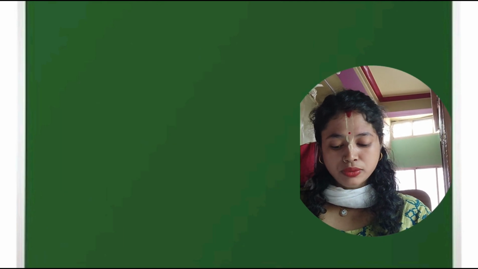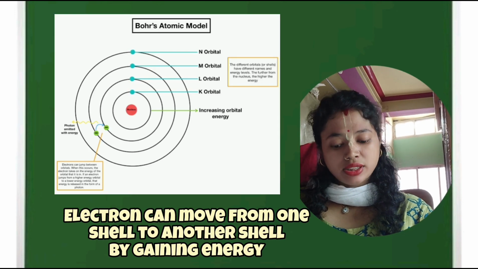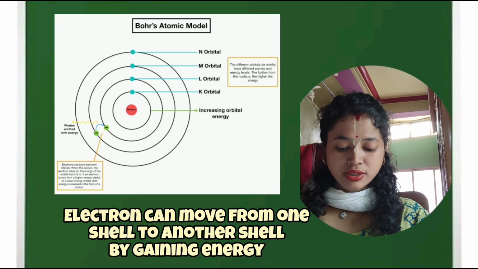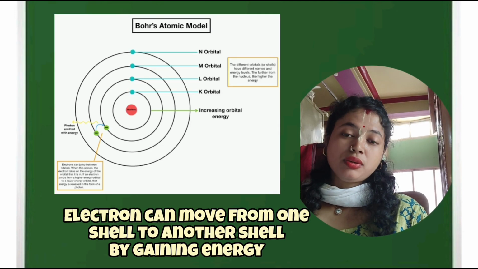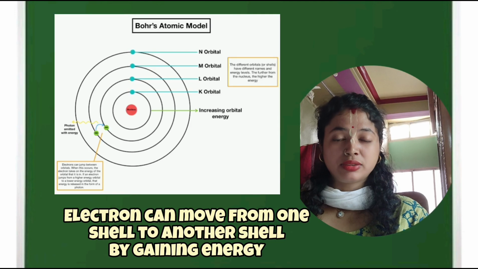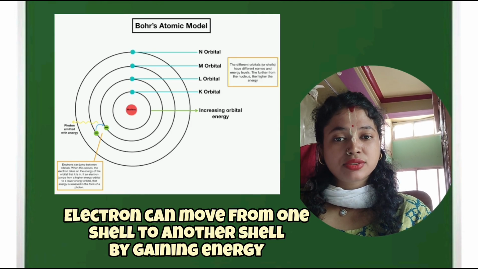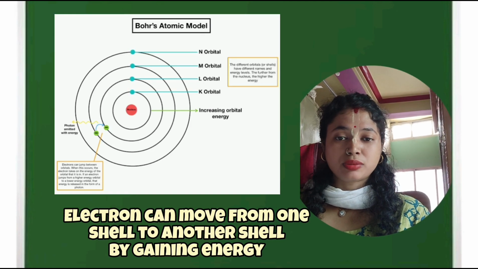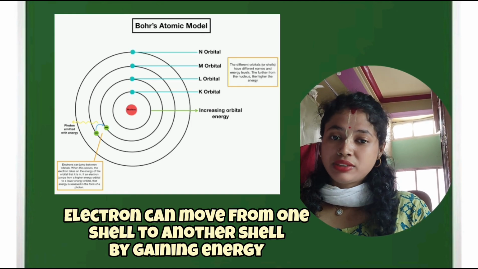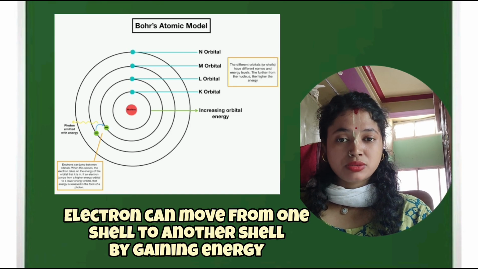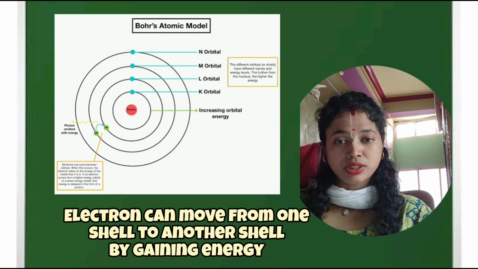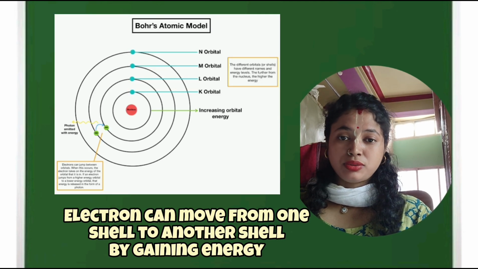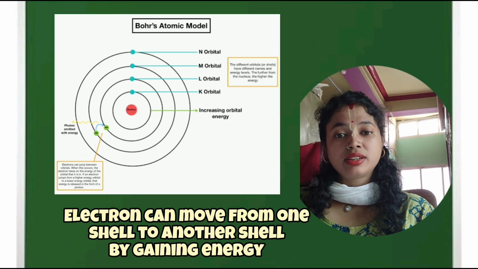Now an electron can move from one energy level to another energy level. The lowest state is the ground state. When a reaction happens, when one thing reacts with another, an electron of one subshell goes to the other subshell. When we give energy to the system, the electron which was residing in the lowest energy state can go to a higher energy level.